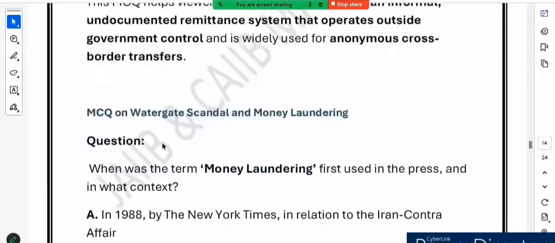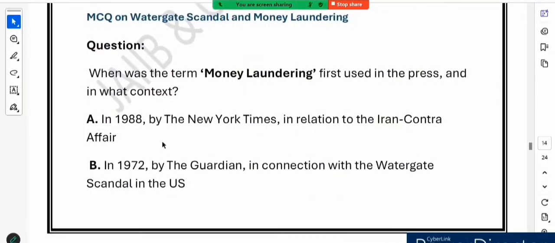The next question is about the Watergate scandal and money laundering. The question is, when was the term money laundering first used in the press and in what context? Very good question. Let's rewind to the early 1970s. Imagine a major political scandal unfolding in the United States. In 1972, something huge was happening, and the term money laundering was making its first appearance in the media. But how did it all begin?